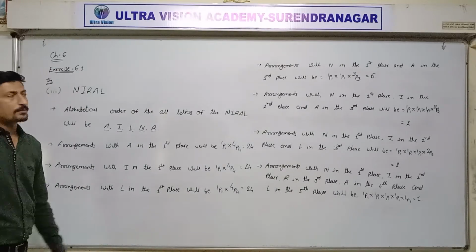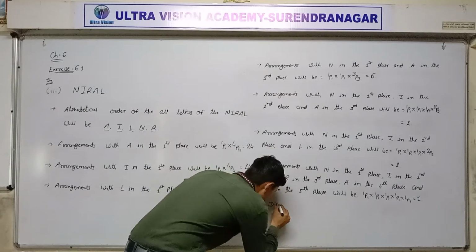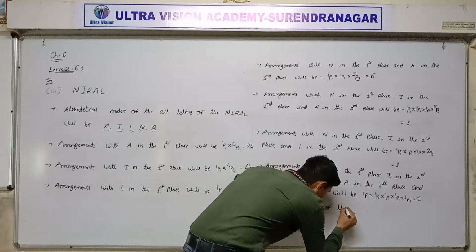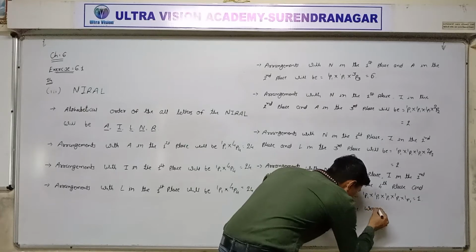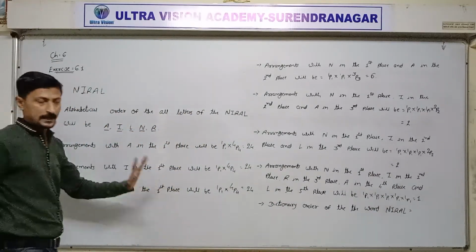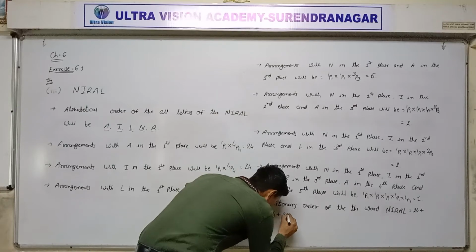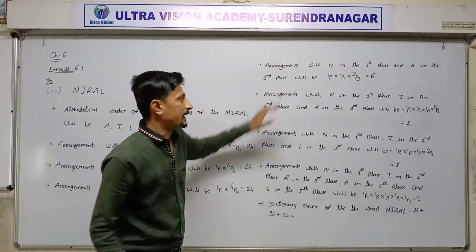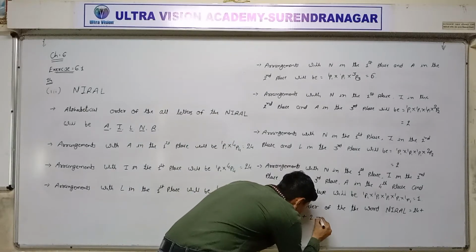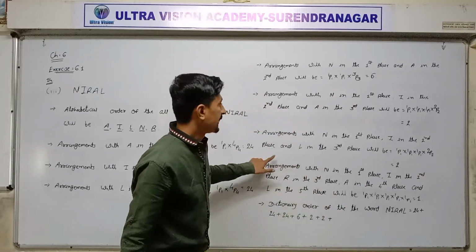So last, the dictionary order of the word. Dictionary order of the word Neerav is equal to 24 repeated 3 times, 24 plus 24 plus 24, 6 repeated 1 time, 2 repeated 2 times, and 1 repeated 1 time.